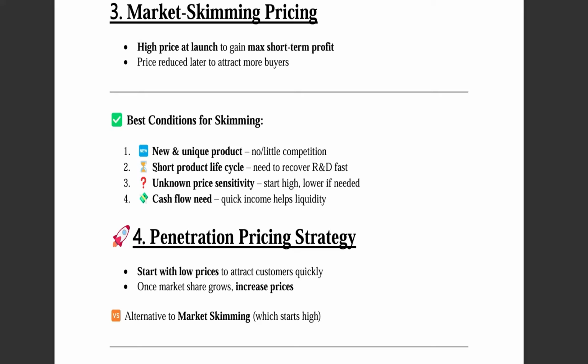For example, in the case of iPhone, they used to launch a new model at a certain gap, a certain period of time. So that means their product life cycle is very short. In that case, we need to recover the R&D costs very fast. In that case, this pricing strategy will be suitable.